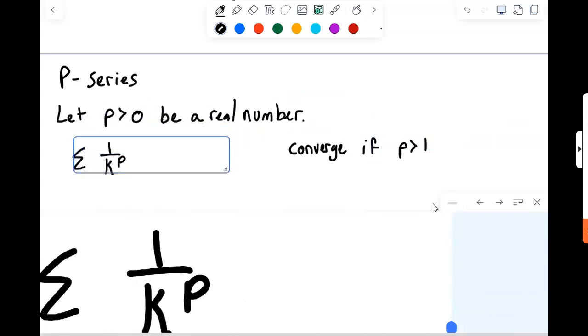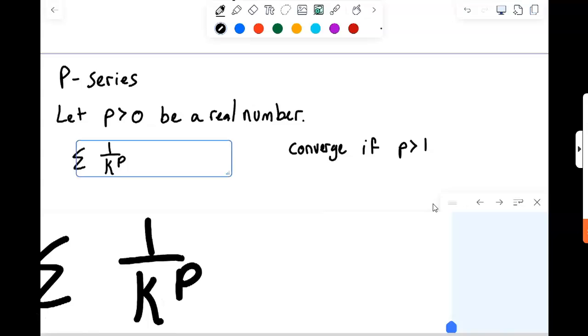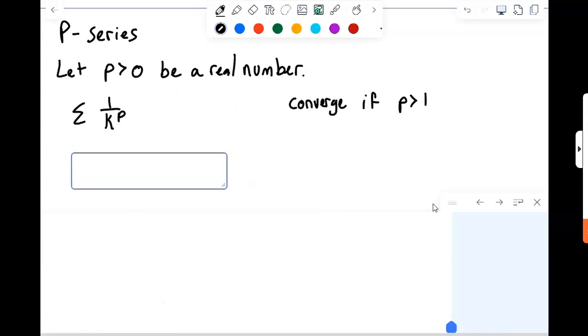Even if it was like a 1.1 power, it will actually converge because you would rewrite that as k to the minus p power. And then if you used your k, I guess it would be x to the minus p. And then if you did the integral test, you'd add 1 to it, right?